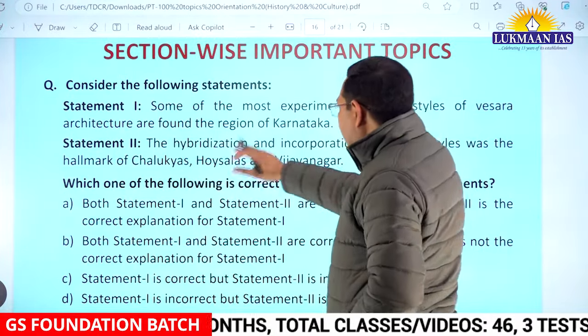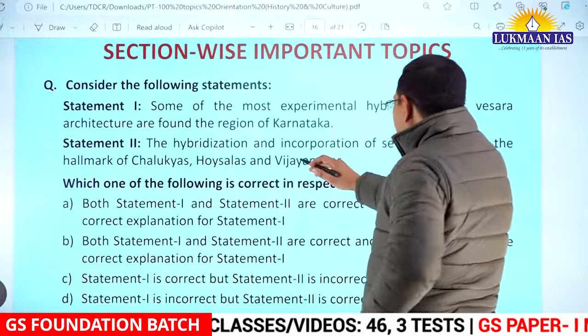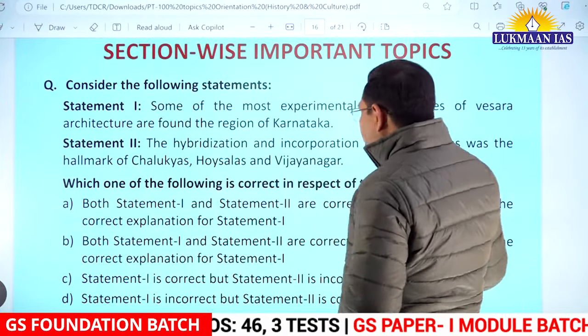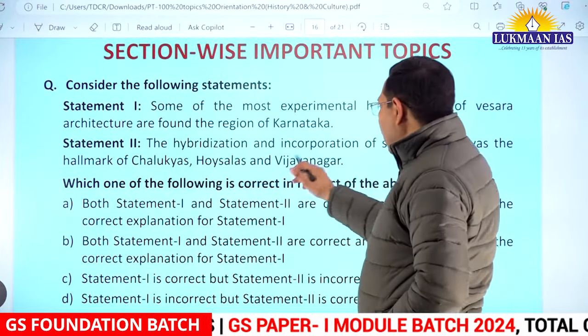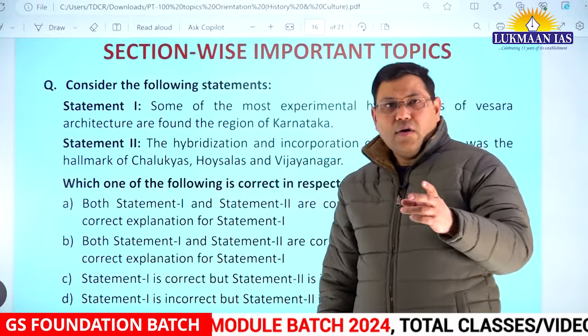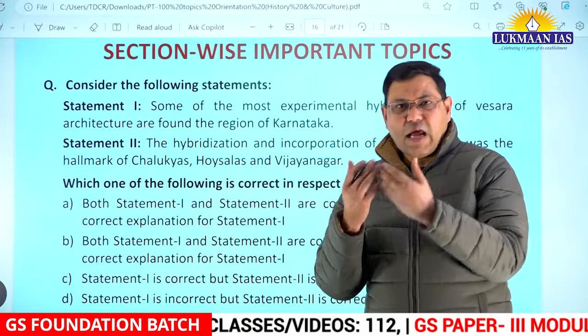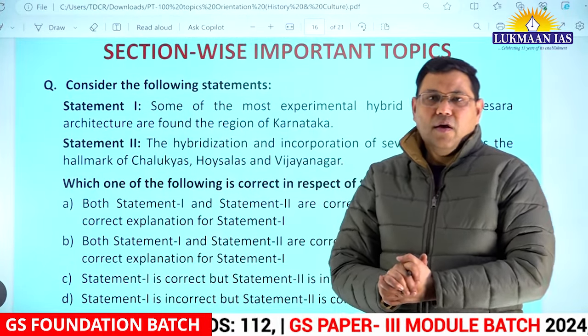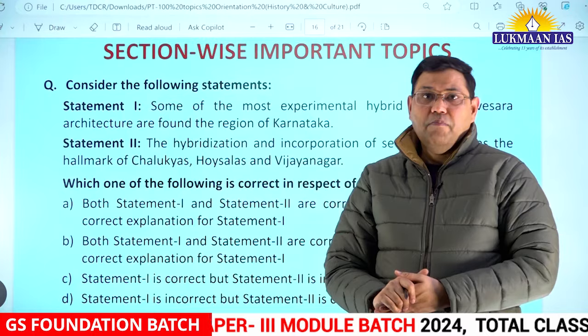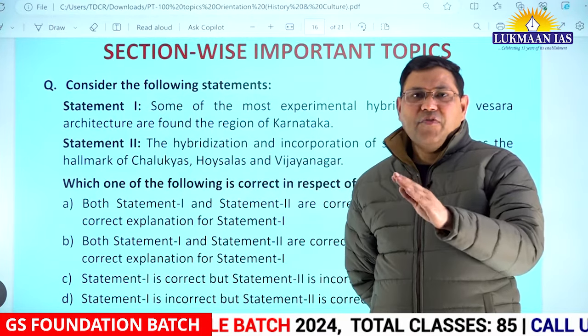Statement 2, the hybridization, that mixing up and incorporation of several styles was the hallmark of Chalukyas, Hoysalas and Vijayanagar. These dynasties patronized distinct styles of temple architecture. They are mixed styles, but still they are unique and different from each other.